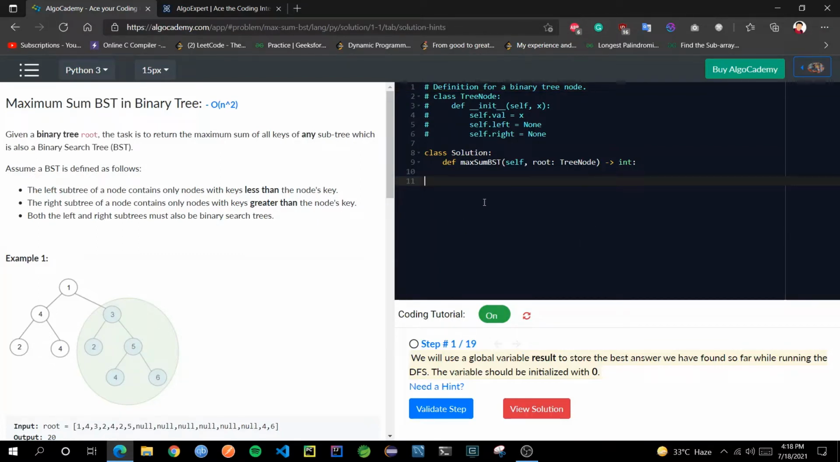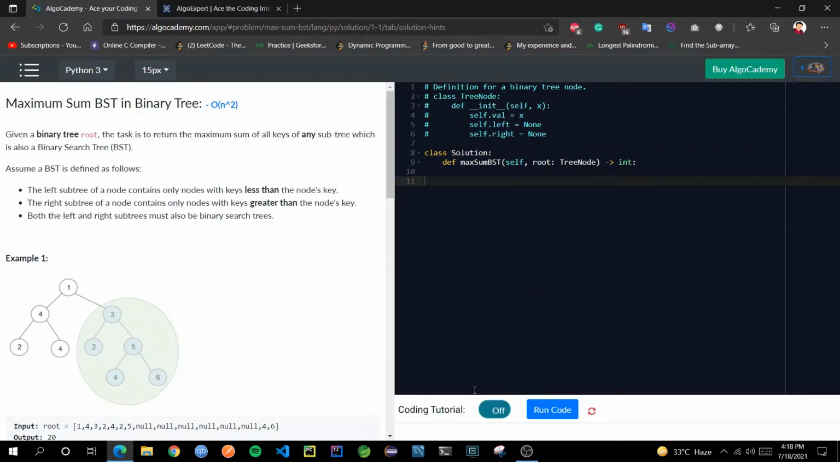Now I will give you one scenario of how exactly one should use this platform. Let's say you are coming to this problem for the first time and you want to try it on your own. What you can do is come here and toggle the coding tutorial off. Then immediately we see the steps are gone. So you can directly write the code, give it a try by yourself, and just run the code to see how your code is doing.